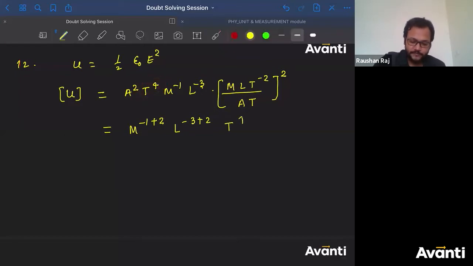All right, T to the power 4. Here I'm having T to the power minus 4. So minus 4. And we are having T to the power minus 1 also. So I'll get here T to the power minus 1 as well.